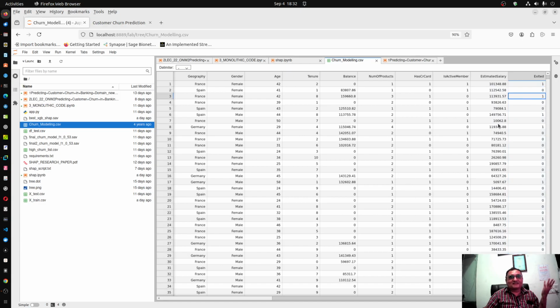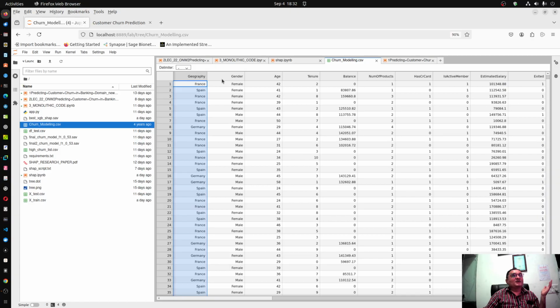This is already past data, so we already know that this customer has churned, went to some competitor bank. This customer did not churn. This customer churned. So now we want to understand this data, and on the basis of this data, we want to create a model that can be used to predict in advance the behavior, that is the likelihood or probability of churning for some customer for whom obviously this label column would not be there.